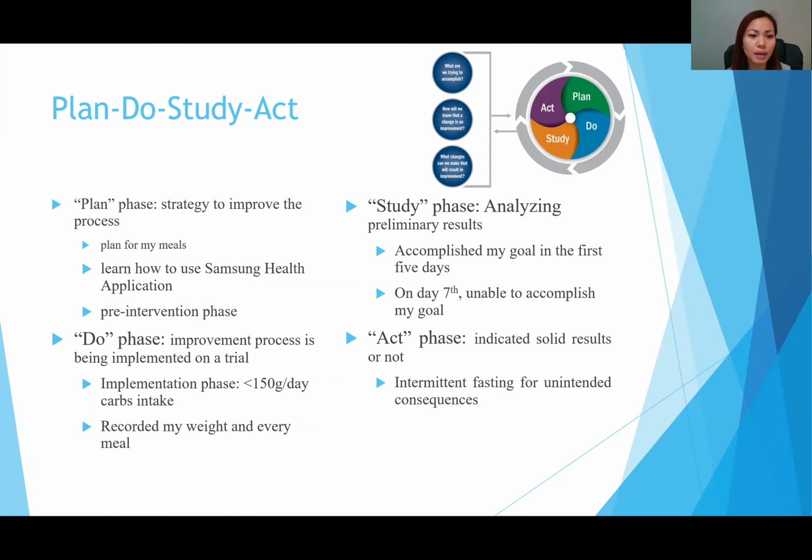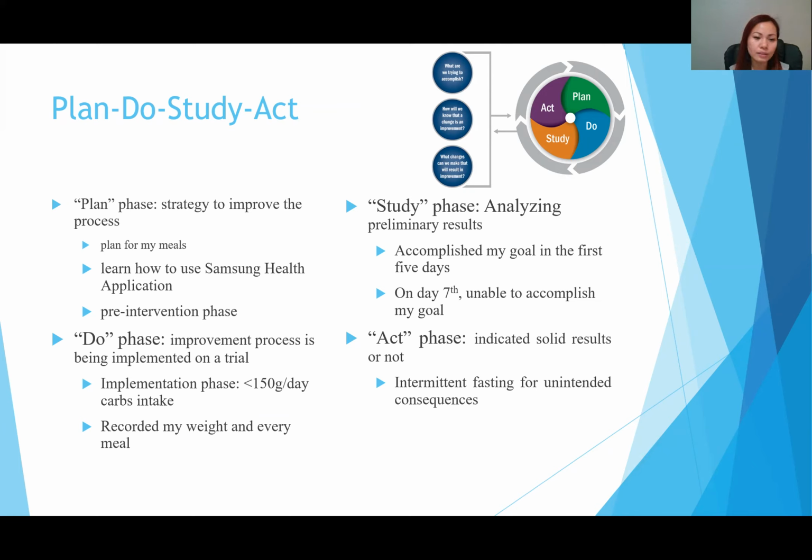So I'm going to touch base on the highlights of the Plan, Do, Study, Act model. During the plan phase, I planned for my meals. I learned how to use the Samsung Health application. In the pre-intervention phase, I recorded all the food that I ate without controlling my carb intake, just to see how much I consumed, and it was way more than 150 grams of carbohydrates.